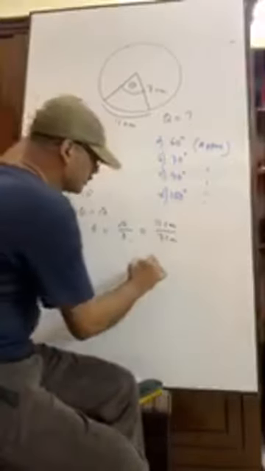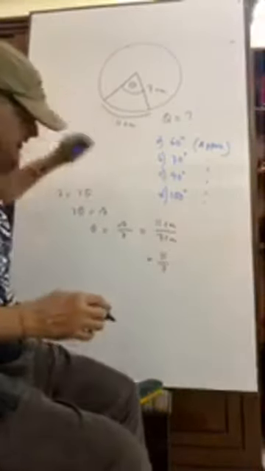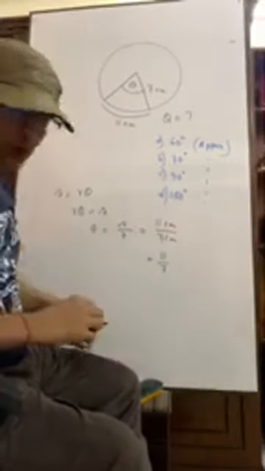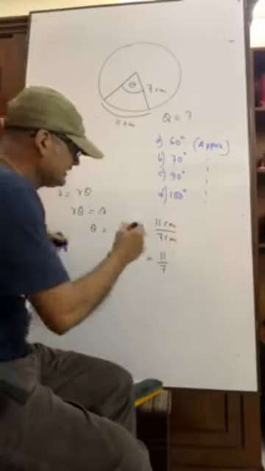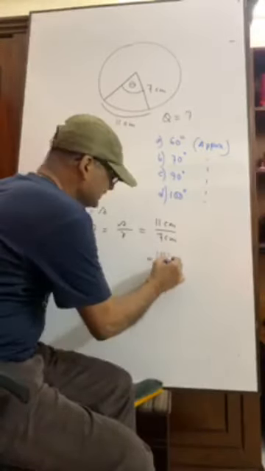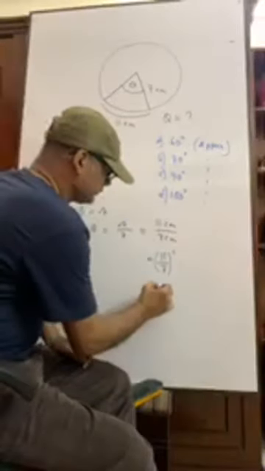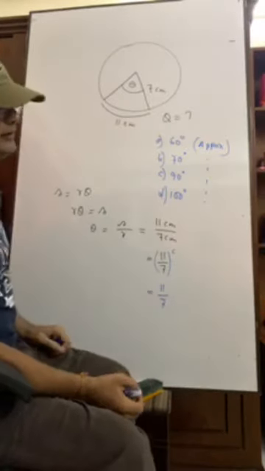Centimeter is no more. That means 11 by 7. Is it? Huh? Who can tell me? Is it degree? No, it is not. As it is theta, it is radian, okay?